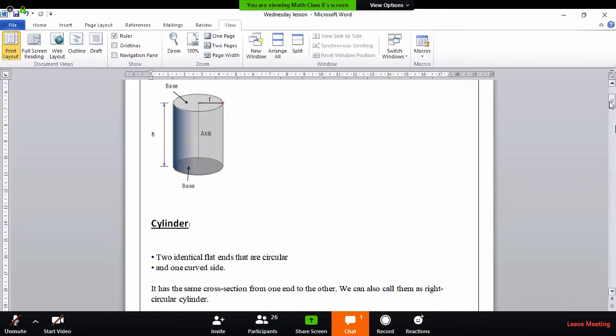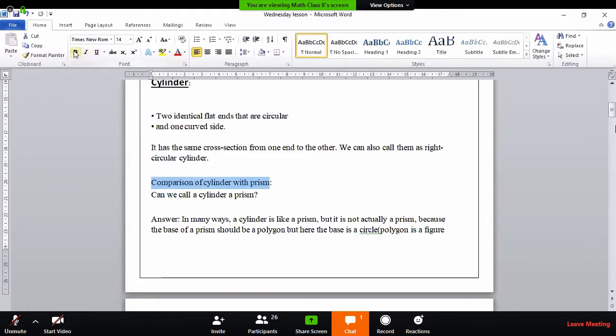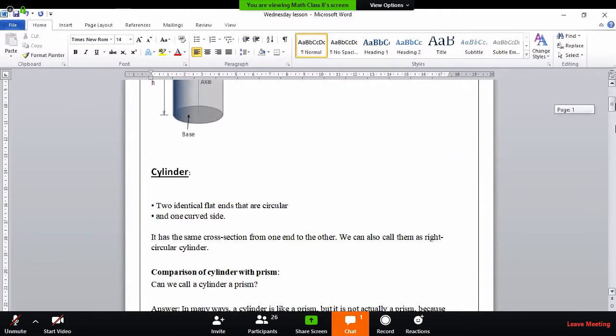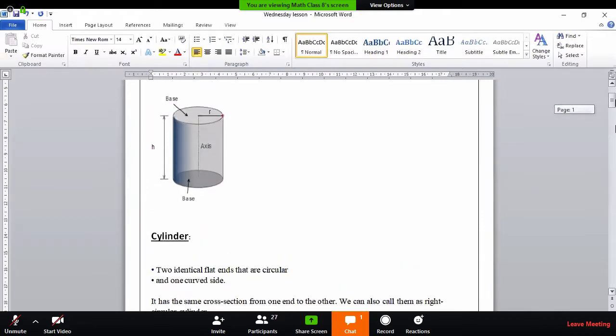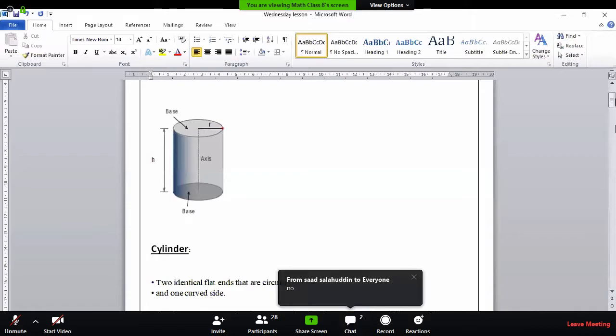Now, comparison of cylinder with prism. Now the question arises: can we call a cylinder a prism? Students, this is a very important question which arises. Can we call a cylinder a prism? How many of you agree with this? Can anybody answer me? Quickly, quickly.